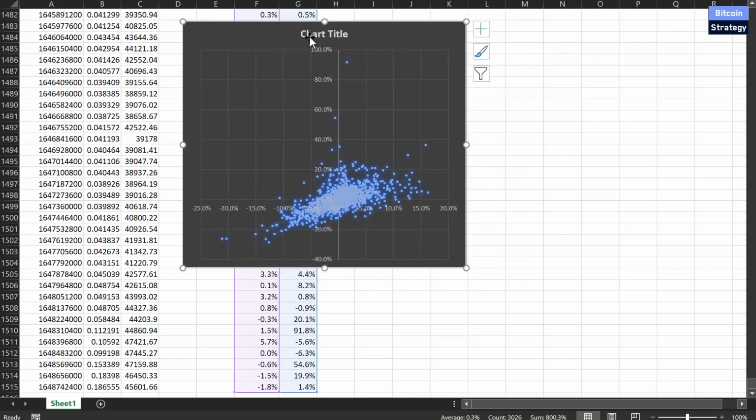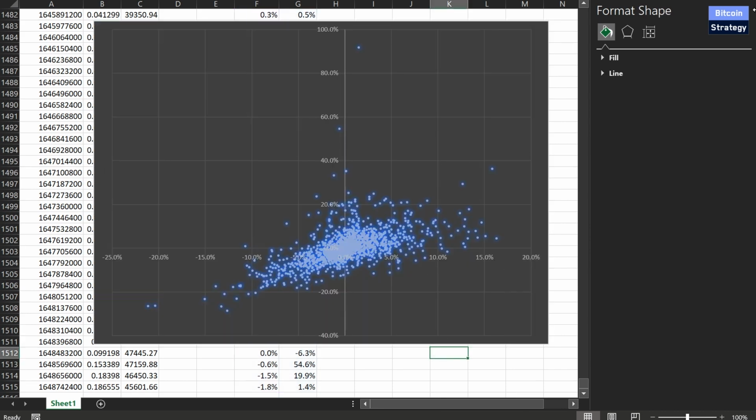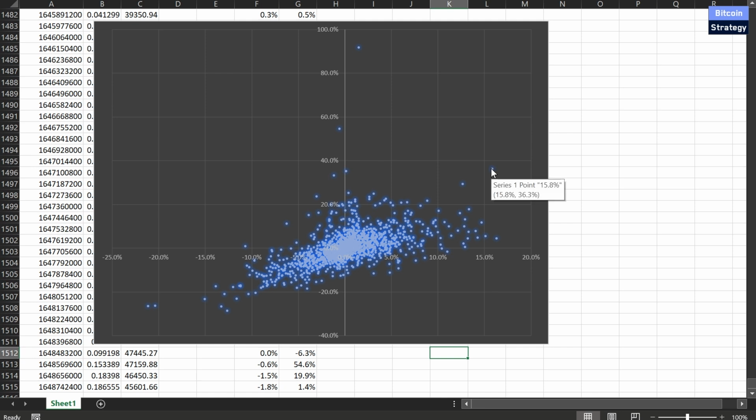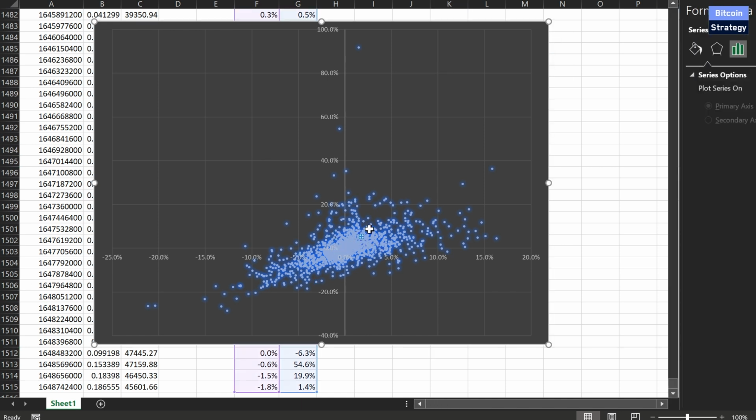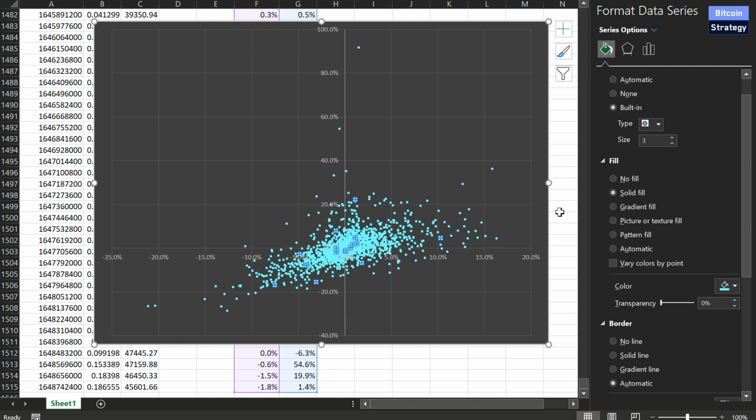So the idea here is that each single point represents a day. At a certain point in time, we had one day where Bitcoin went up by 15.8% and Zilliqa went up by 36.3%. So in this particular example, for this particular point, Zilliqa was a bit more than 2 times as reactive as Bitcoin, right? It had more of a rally. But we want to know what's actually happening here on average. Let's maybe format this a little nicer. I'm personally not really a fan of this glow effect, so let's take that away. And let's also change the color over here.